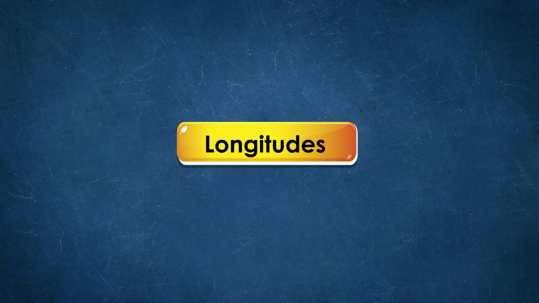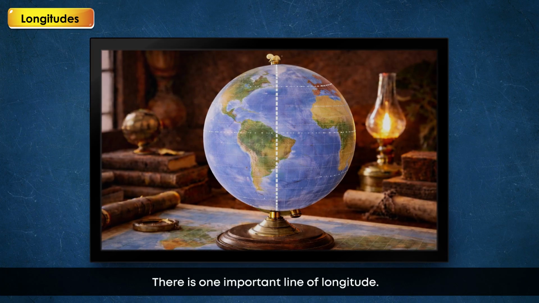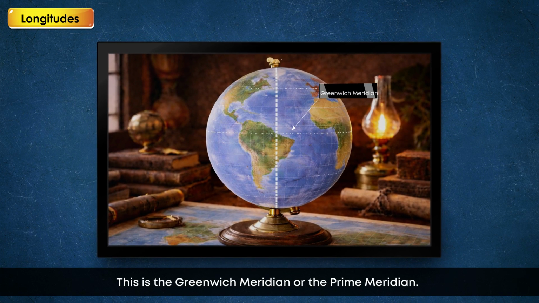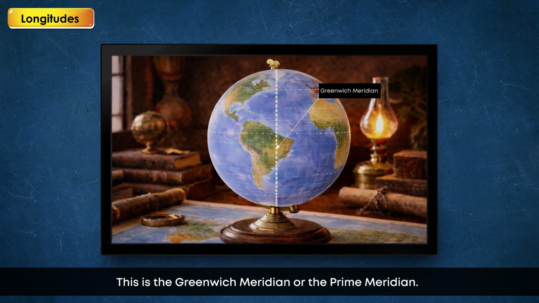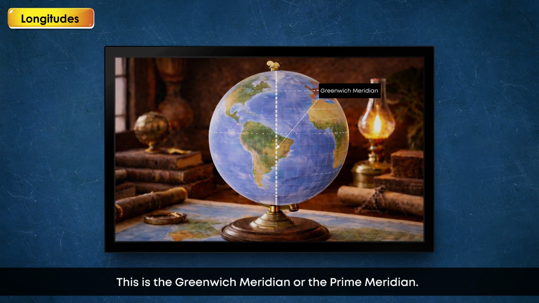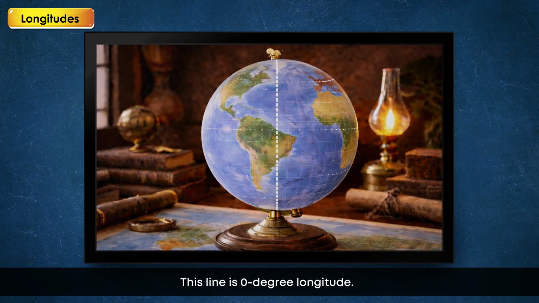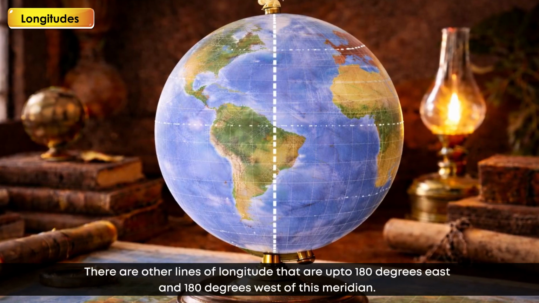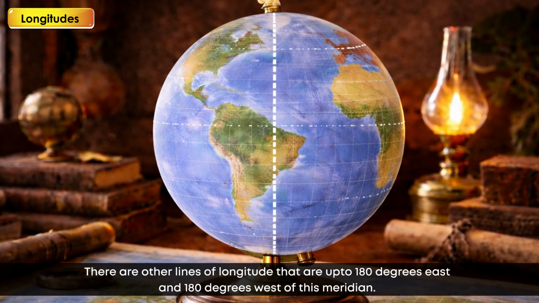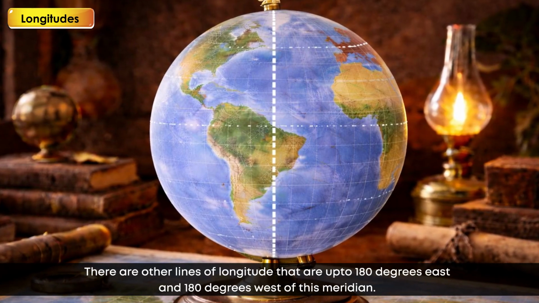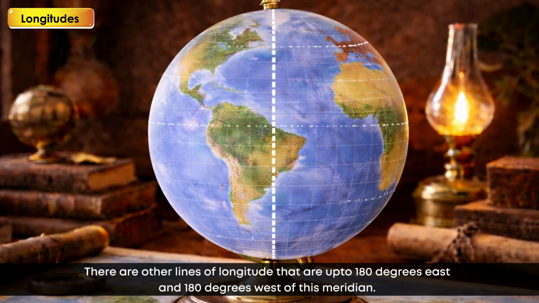Longitudes. There is one important line of longitude. This is the Greenwich meridian or the prime meridian. This line is 0 degree longitude. There are other lines of longitude that are up to 180 degrees east and 180 degrees west of this meridian.